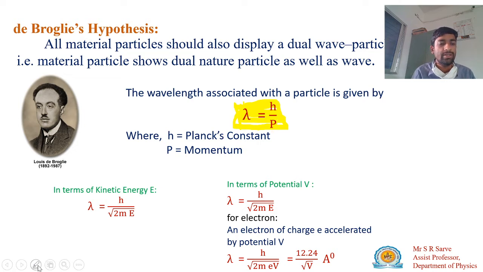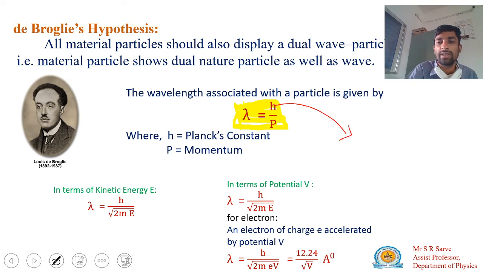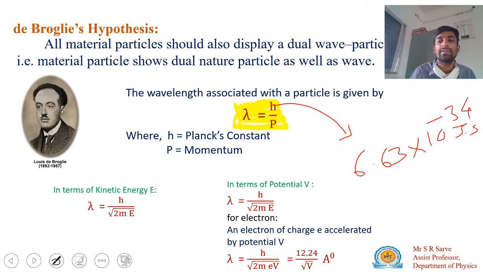So what is the value of Planck's constant? The value of h is 6.63 times 10 to the power minus 34 joule second. That is the value of Planck's constant.